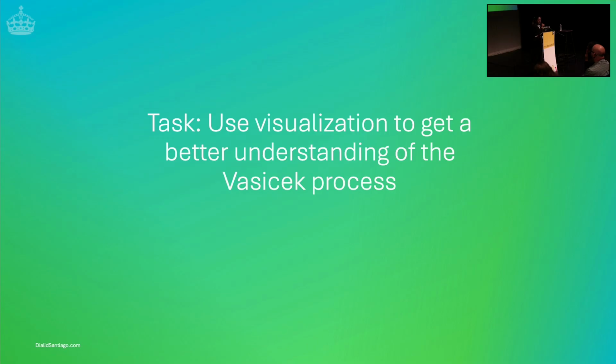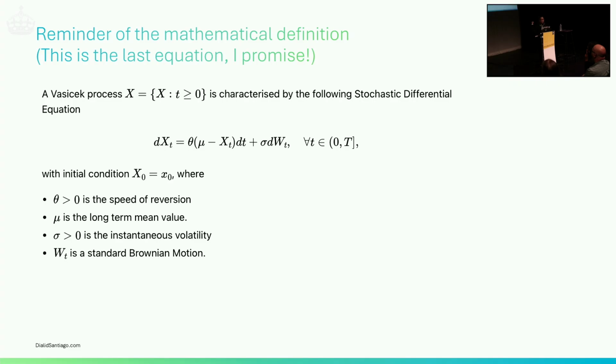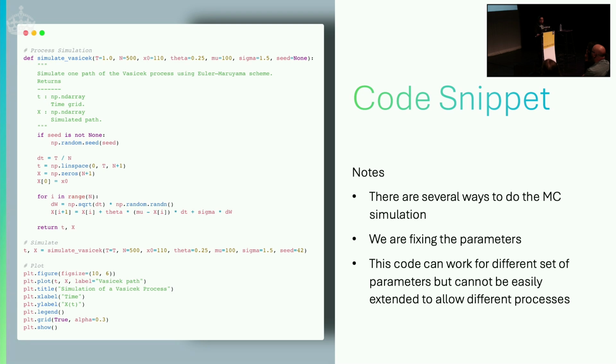The task now is to use visualization to get a better understanding of the example that I showed you before, the Vasicek process. So a reminder of the equation, and this is the last equation you will see, I promise. This is the object, and let's use visualization to understand it.